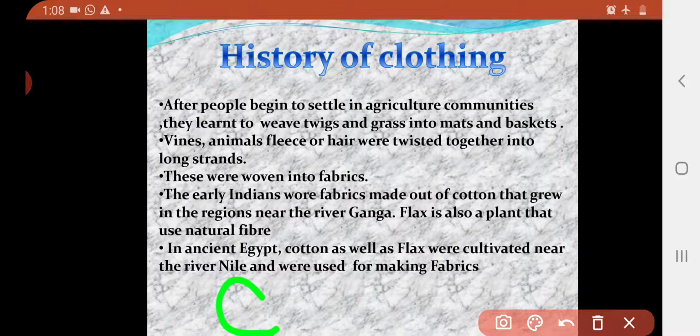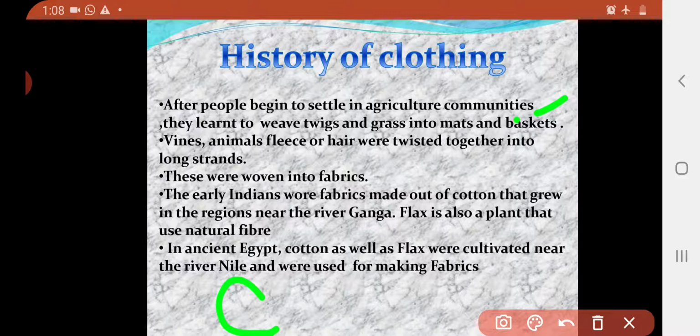After that, when people settled down in particular places for agriculture, they learned what to use to make cloths. Slowly, steadily, they tried to prepare twigs of plants, grasses and mats.